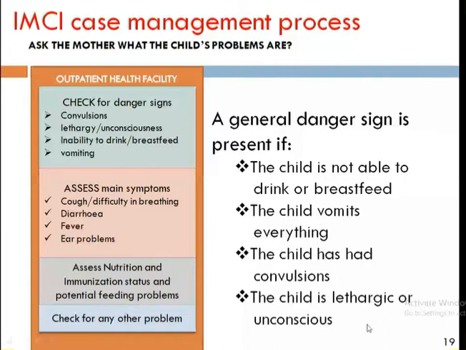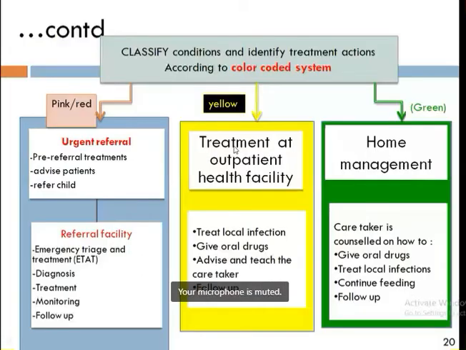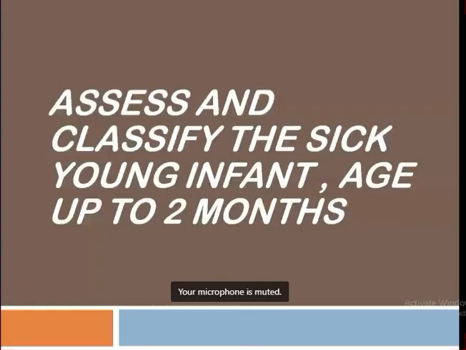Then, according to the signs and symptoms, you have to classify them into the pink or red row, or yellow, or green. Accordingly you have to give the treatment. So it's quite easy. In the book everything is given.